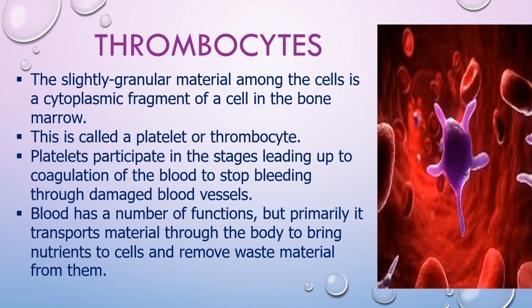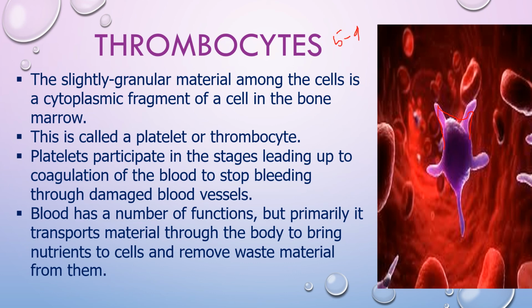Thrombocytes are also round or oval, biconvex shaped cells. These are produced from megakaryocytes and their number varies from 250,000 to 450,000. They are produced by the process of fragmentation of the megakaryocytes. The lifespan of thrombocytes is 5 to 9 days.